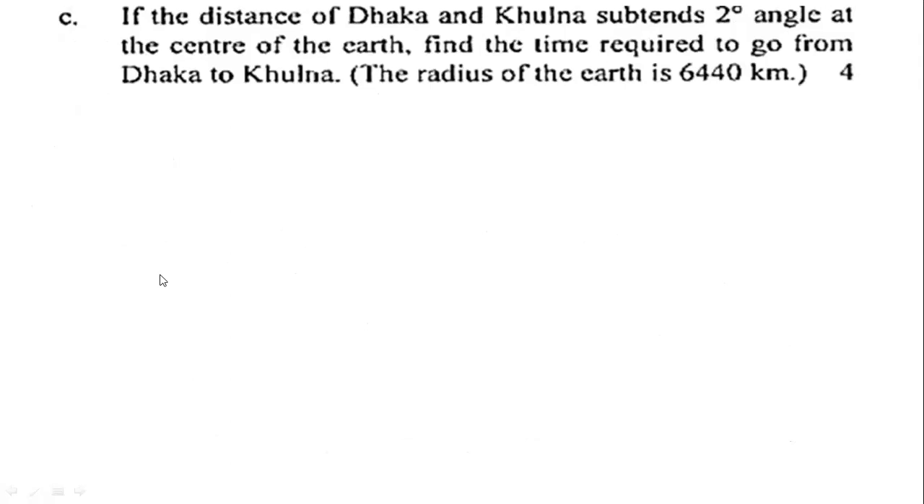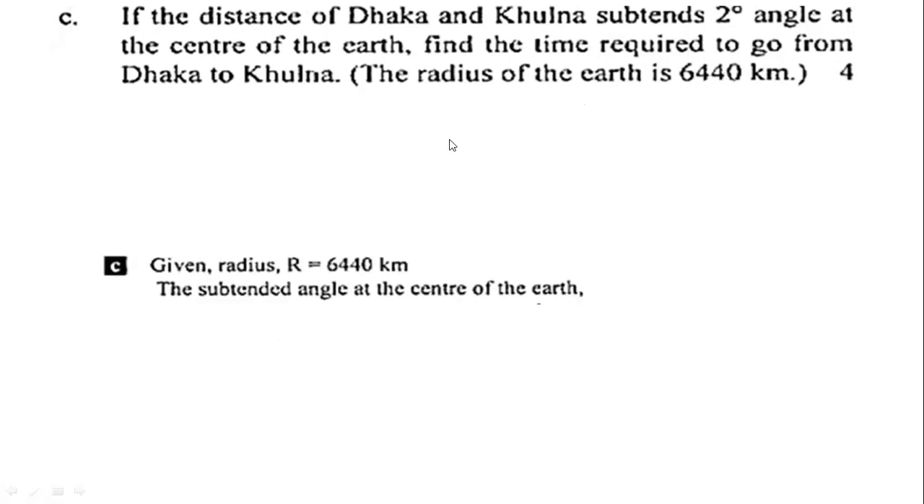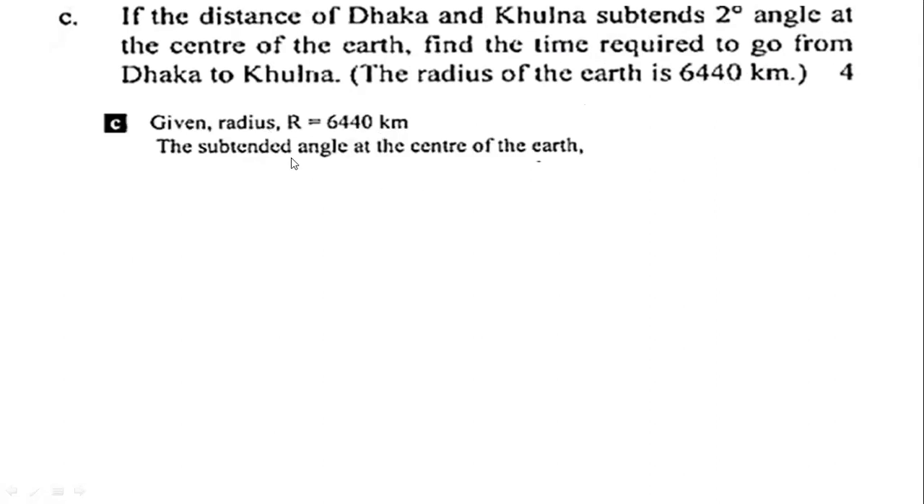Then our number 3 question says, if the distance of Dhaka and Khulna subtends a 2 degree angle at the center of the earth, find the time required to go from Dhaka to Khulna, where the radius is 6440 kilometer. So here the angle is given, and also the radius. You need to find the time. It's very easy. Here the radius and the subtended angle theta are given, that is 2 degree. We know these types of math can be solved by converting the angle from degree into radian.